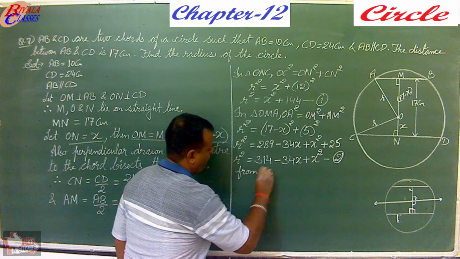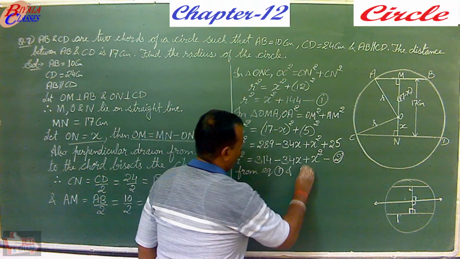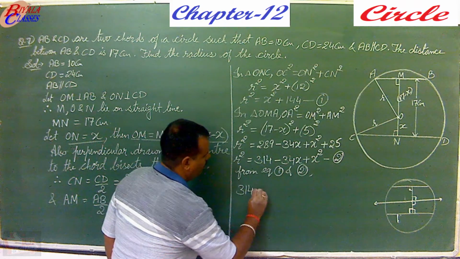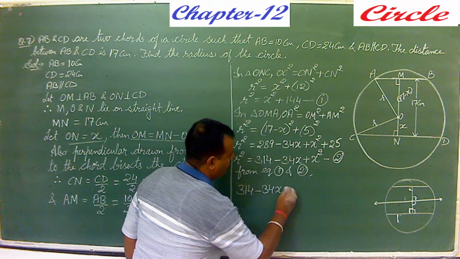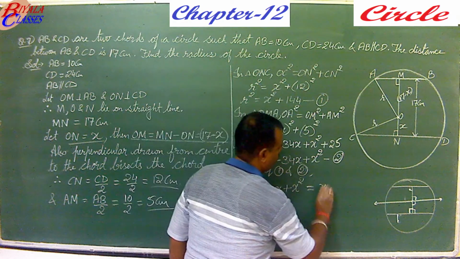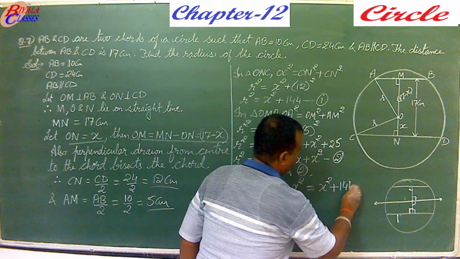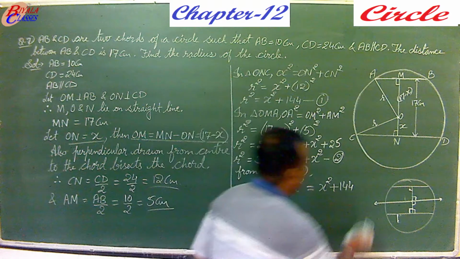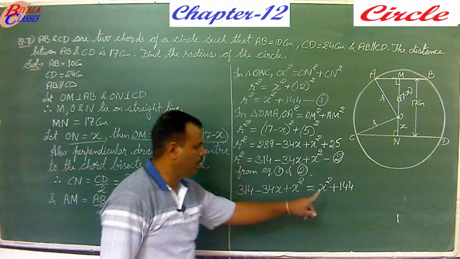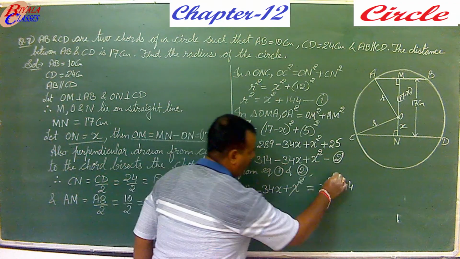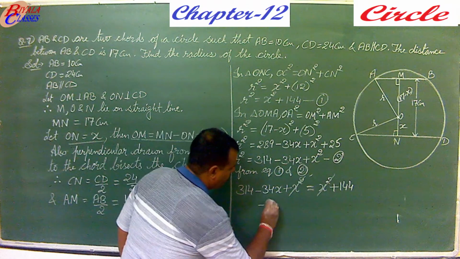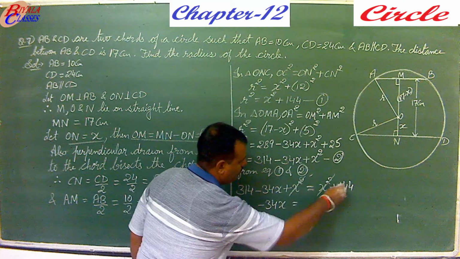So from equations 1 and 2, what do you have? You get 314 minus 34x plus x squared equals x squared plus 144. Now if you see here, on both the sides you have x squared, so both the sides being x squared, this will be eliminated. You are left here with minus 34x equals